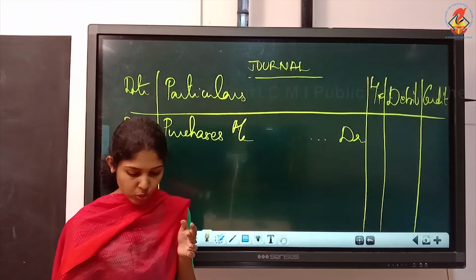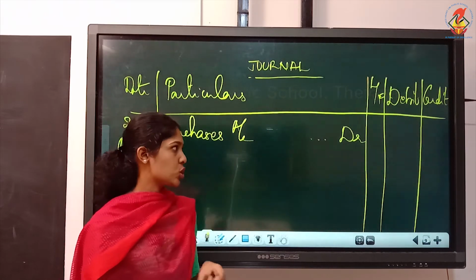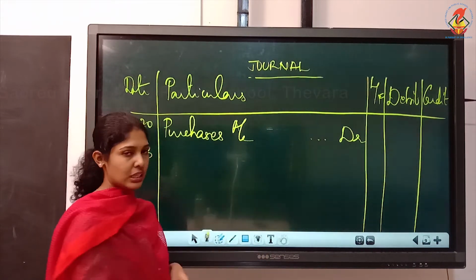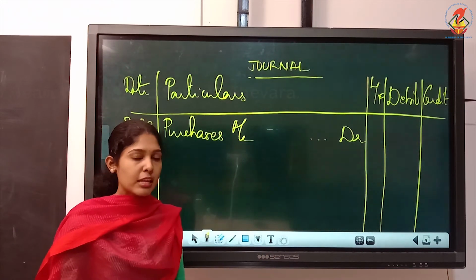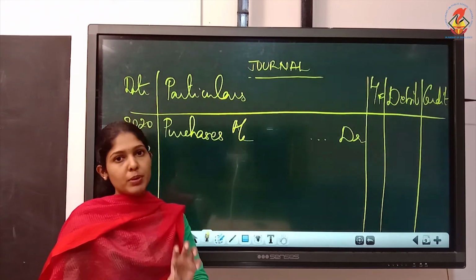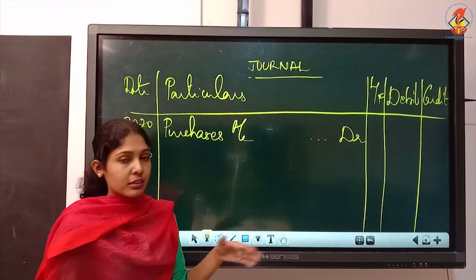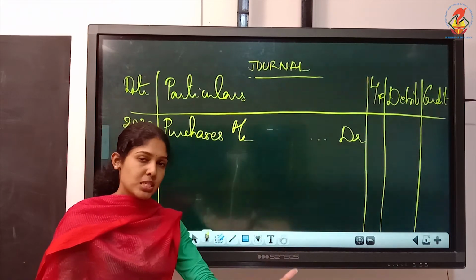So, we will write both CGST and SGST. The rate is 9% each. So, purchases account debtor, and we understood it is input CGST and input SGST to be written because we are purchasing within the state.